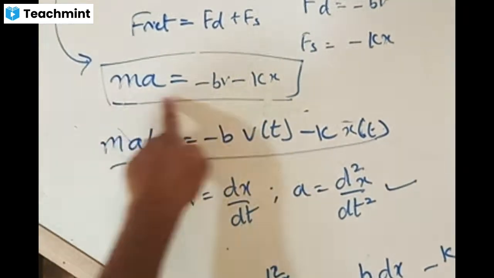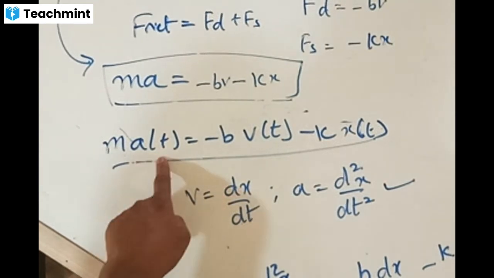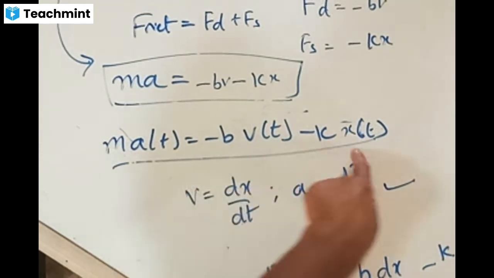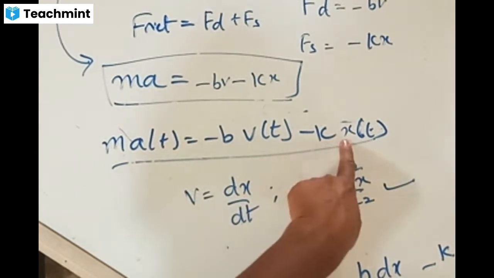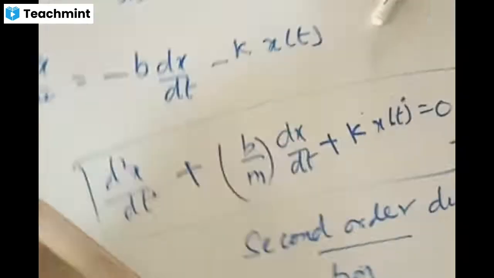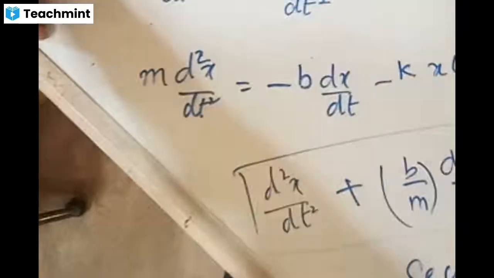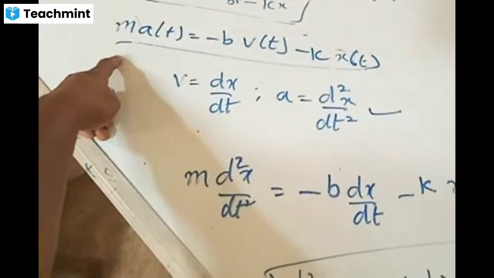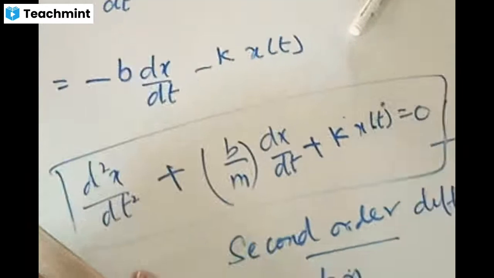Accordingly, you are writing this equation in terms of functions of time: m, a as a function of time, b as a function of time, k as a function of time. But v can be equated to dx by dt, and a can be equated to d square x by dt square. Using this, the equation can now be expressed as m times d square x by dt square, and so on. Finally, take m to the other side, and you are going to get this equation.